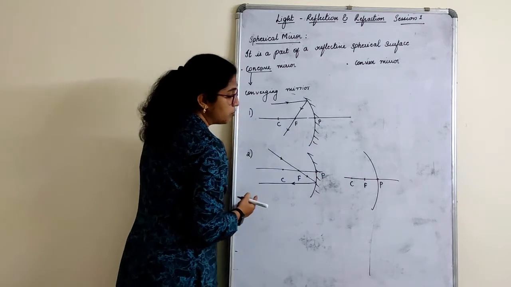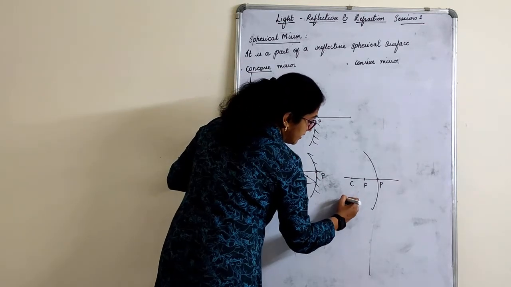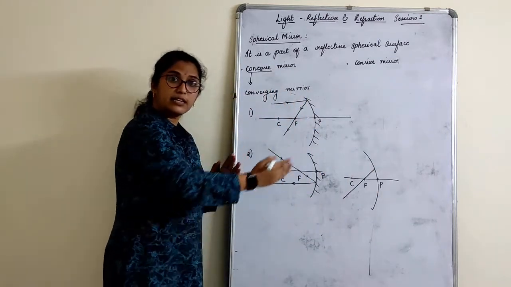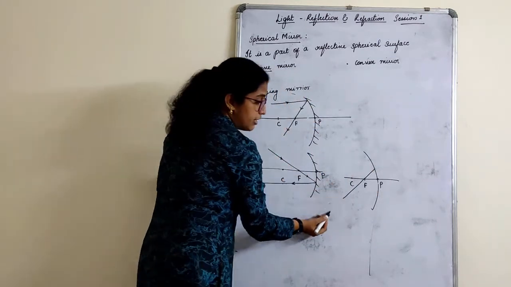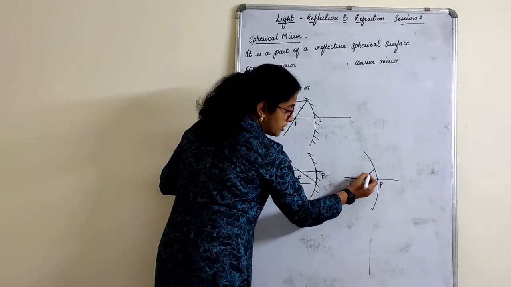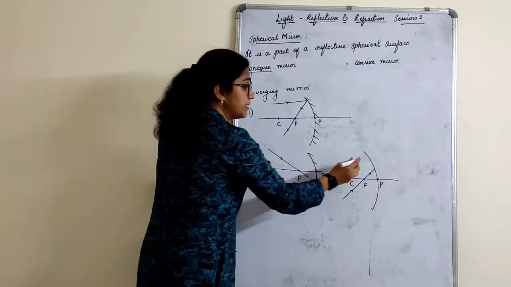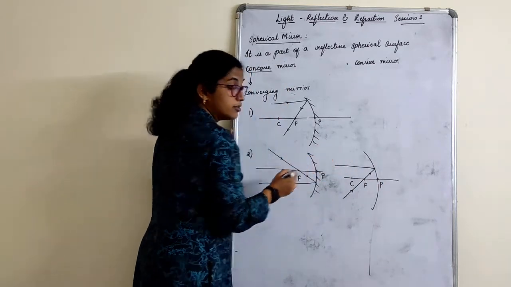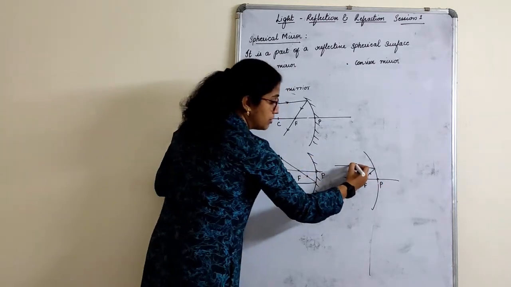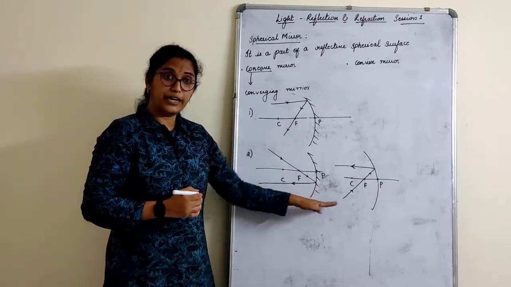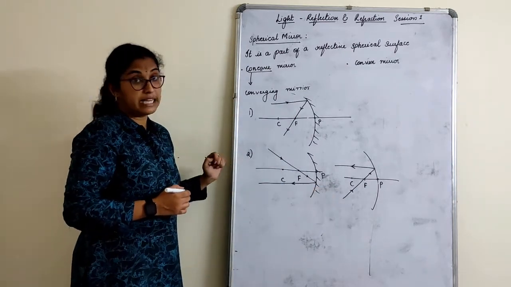So now what I will do first here is, I will pass the ray here. The ray of light, yeah, the ray can come from here also, right? The ray of light is passing through what here? Focus. What should be the rule? If it is passing through focus and hitting the mirror, it has to go parallel to the principal axis. How should the ray go now? Okay, both are the same as what I have drawn. This is the second rule.